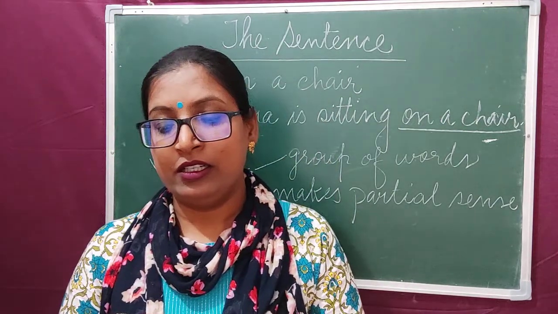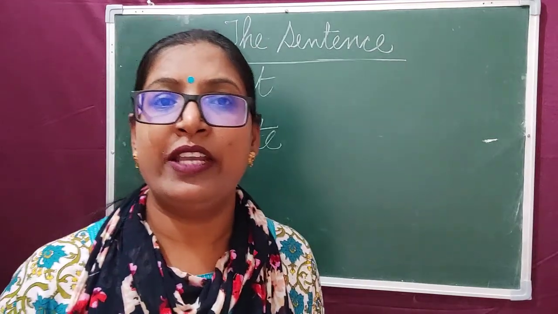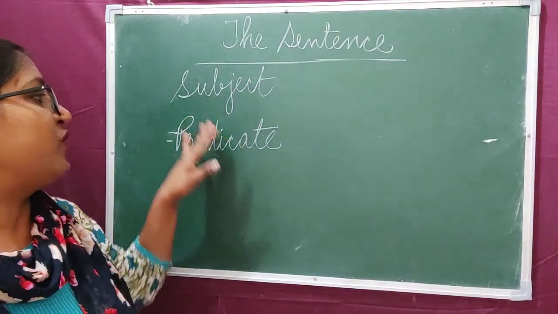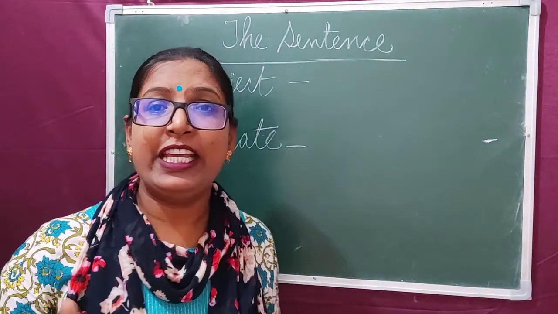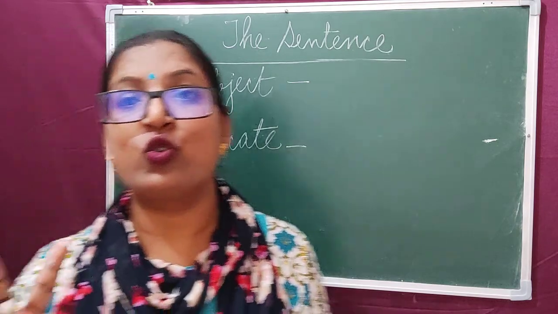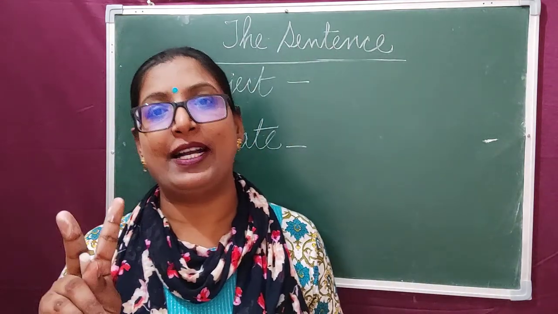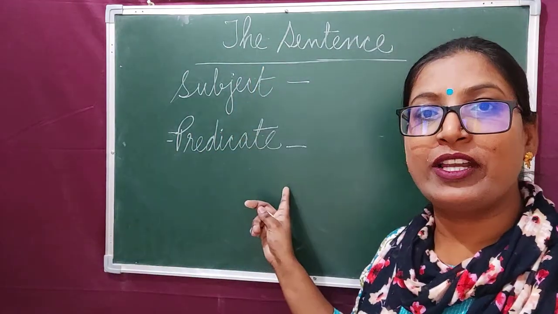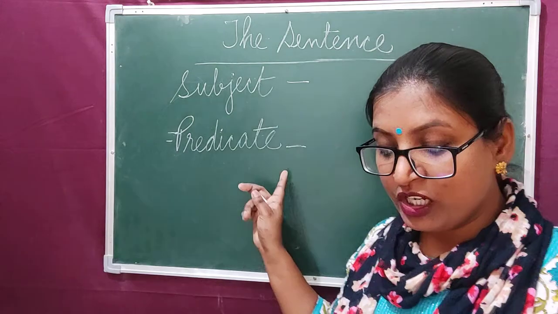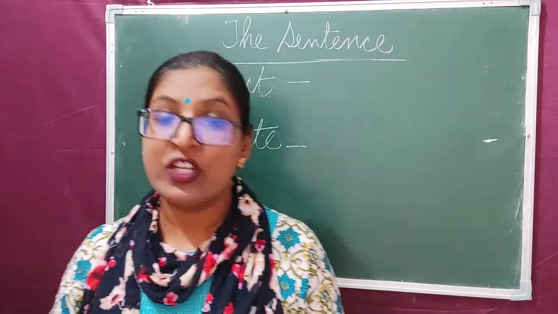And the next point is subject and predicate. Dear children, each sentence is divided into two parts. Every sentence is made up of two parts. First one is subject and the second one is predicate. Now we'll study what is subject and what is predicate.